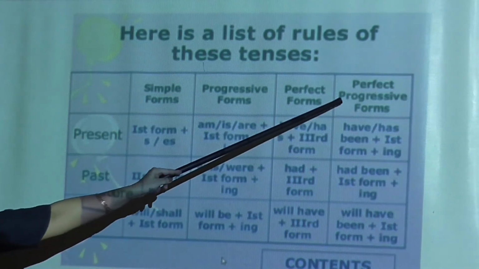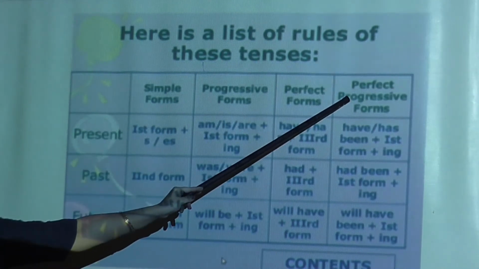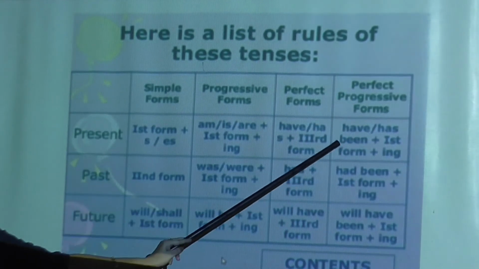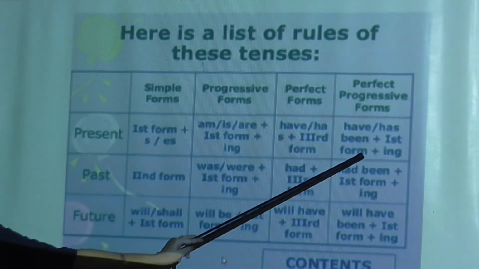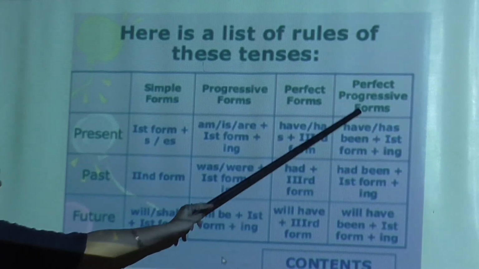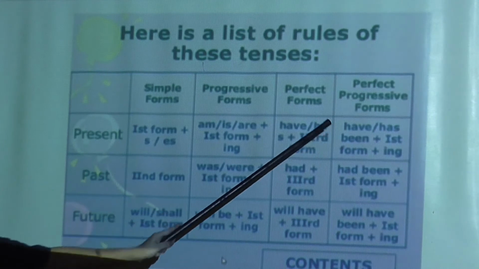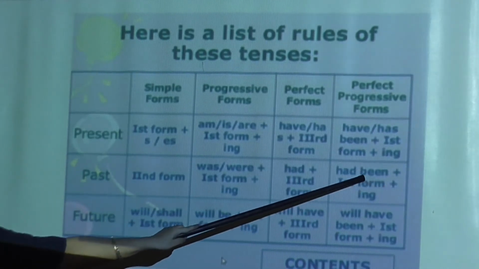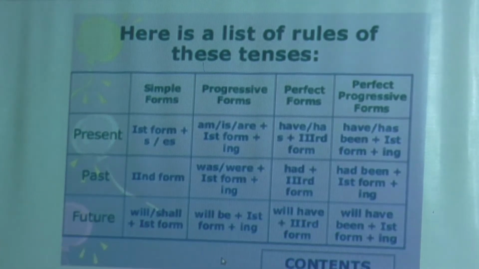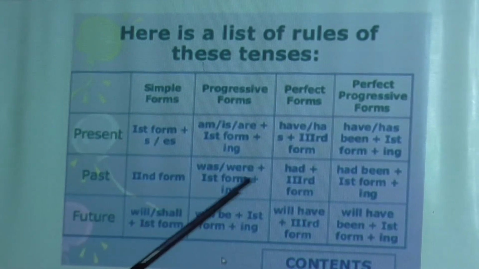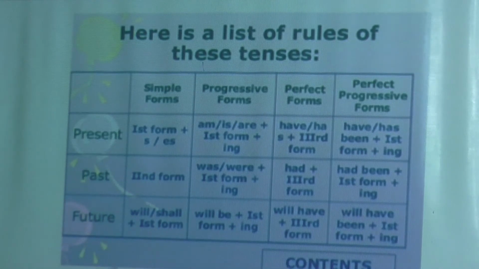Now comes the perfect progressive. In present perfect continuous tense, have or has, then been will be added, then the first form of the verb plus ing because it is continuous tense. Next, in past perfect continuous tense, had been, that means been will be added, then the first form and ing. In future tense, will have been, and then the first form plus ing.